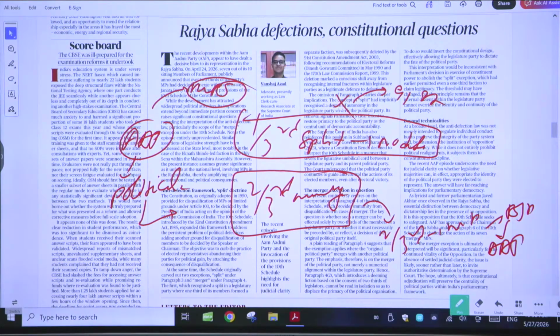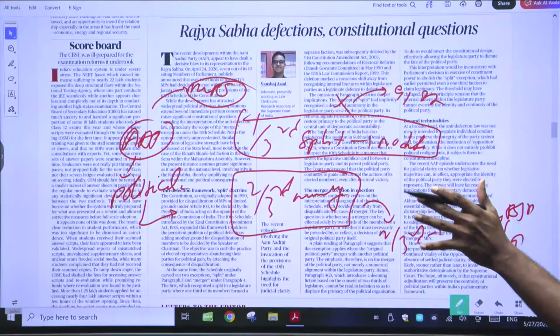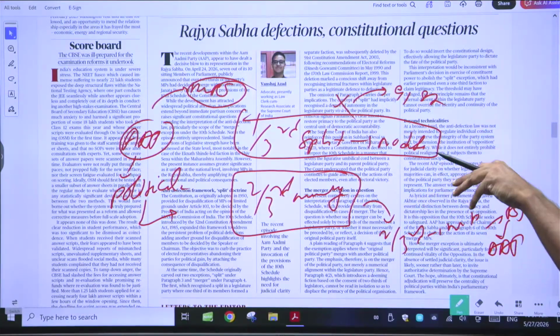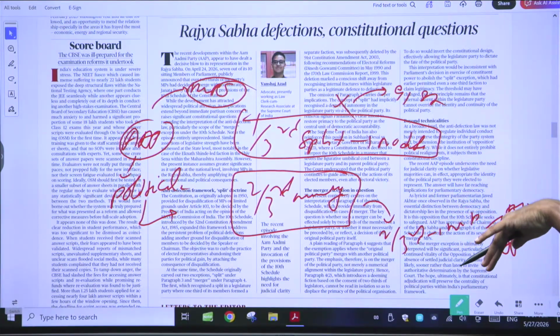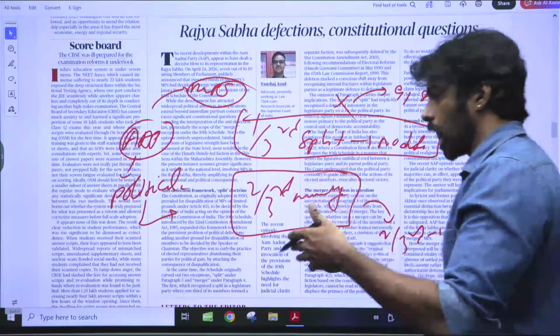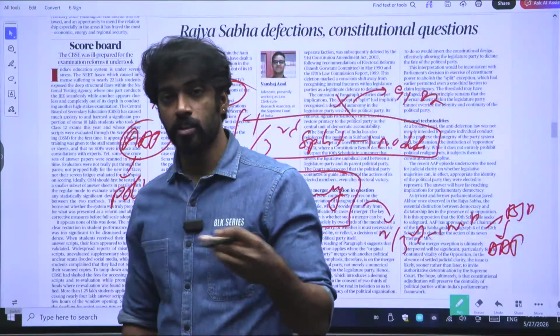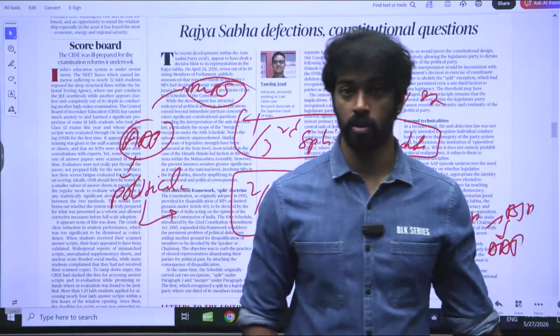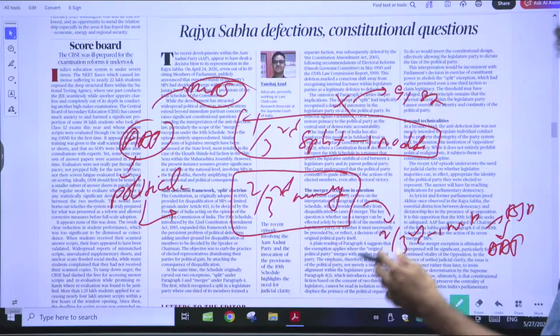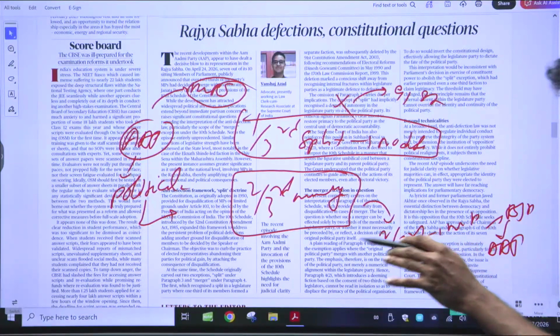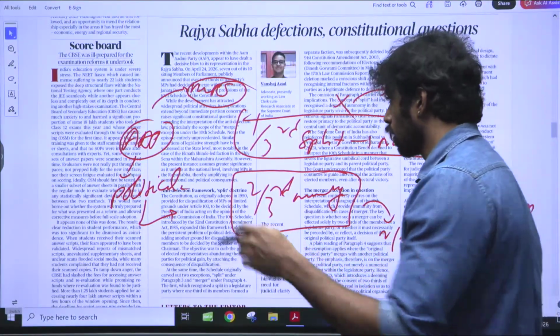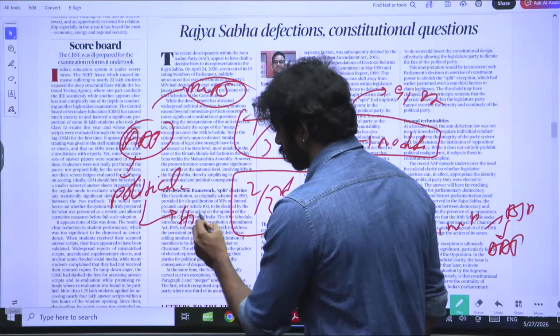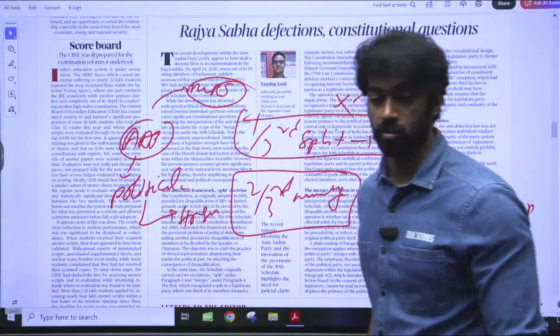Before going on to this, let us understand what defection is. Defection is where an elected representative betrays or leaves the political party on whose ticket they won. For example, let's say on AAP's ticket a person has won, and that person has left that party and joined BJP. That is nothing but defection. And what does this defection include? It includes horse trading, right? What is horse trading? Yesterday we discussed horse trading.